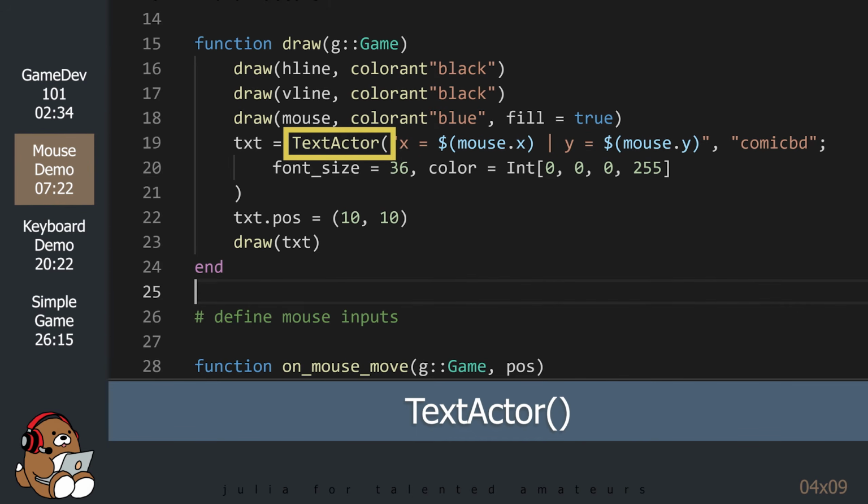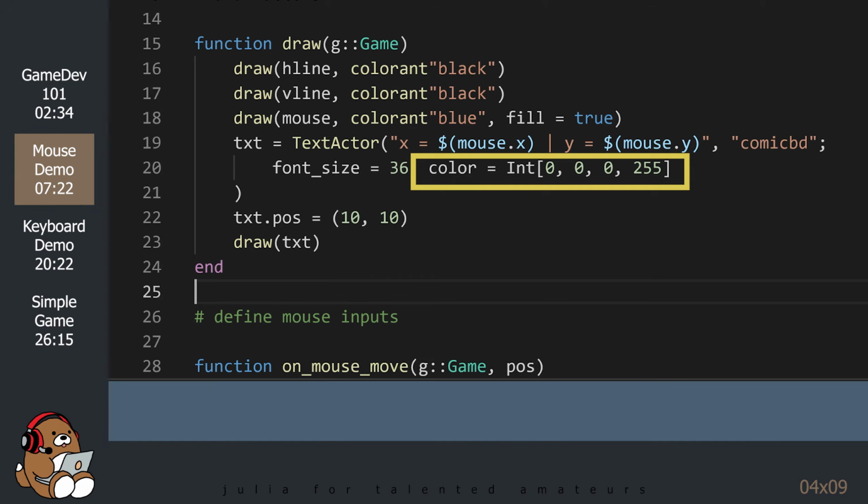In order to create text, use the text actor method. The font name and font size are self-explanatory, but the color keyword argument is different. Rather than using the color's colorant syntax that we use for the shapes, you need to enter in the color for the text as an array of integers from 0 to 255 for the red, green, blue, and alpha channels. As far as I can tell, the RGB settings work just fine, but I don't think the alpha channel is working here. A value of 0, 0, 0, 255 is the setting for the color black.